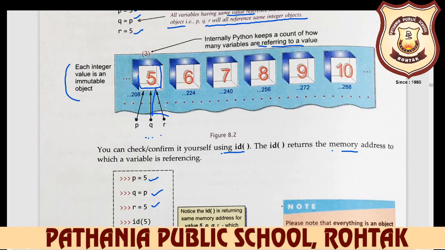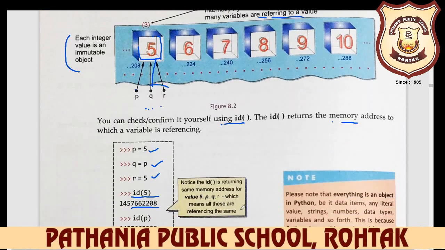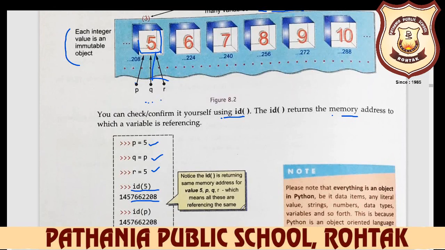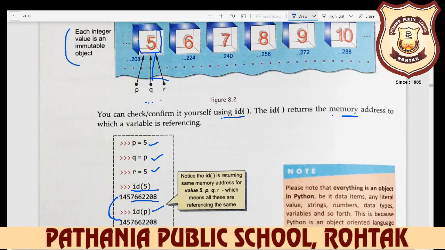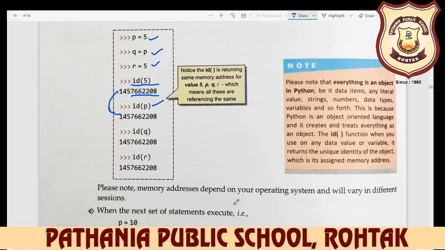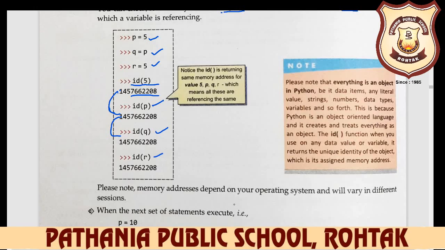When you write ID of 5 in Python, the output is an address, your reference for this. When you write ID of P, again you see the same reference. When you display ID of Q, you see the same reference again. And when you display ID of R, you see the same.